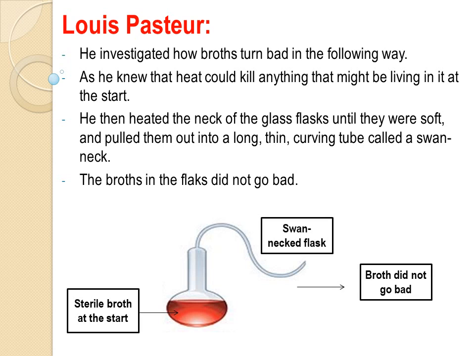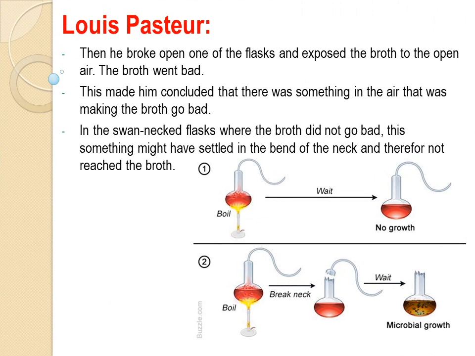Now there was no microbial growth. You can see down this sterile broth at the start. This is the broth, and this is the swan-necked flask, and the broth didn't go bad. There was no change. Then he broke open one of the flasks and exposed the broth to the open air.